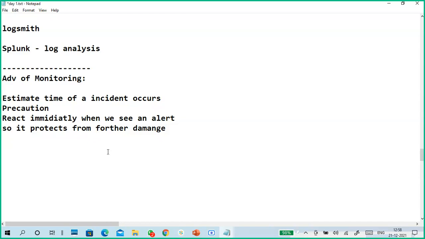I will tell a very simple example. There is some problem in your bike when you are going, so you observe some problem in your bike. Immediately you understand there is a problem, and you know what the problem is. You take it immediately to the repair center and repair it. Once you repaired it, the problem is solved.